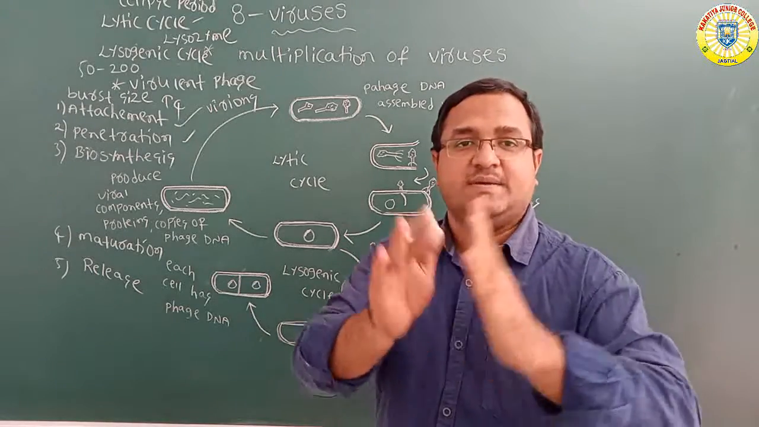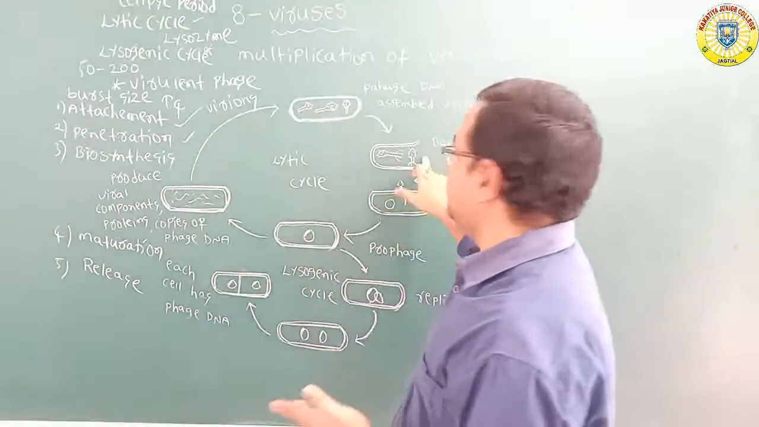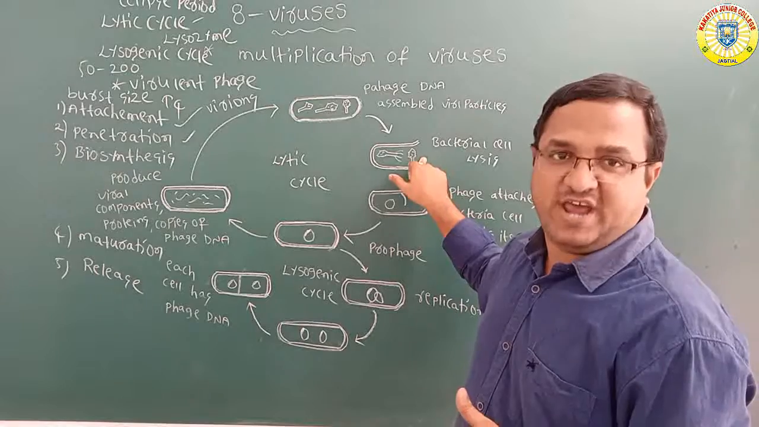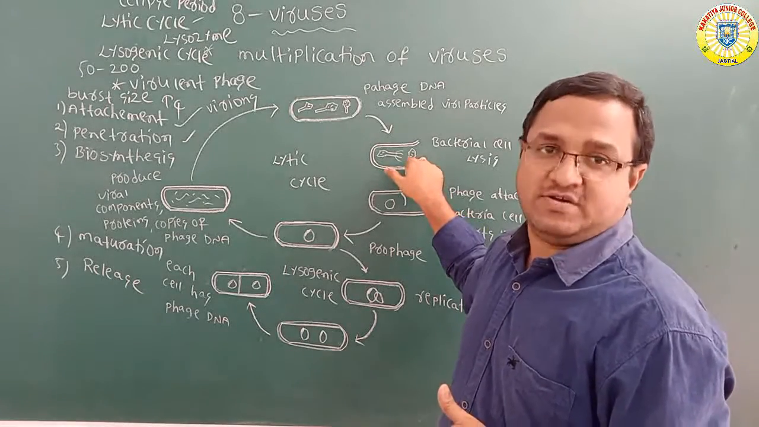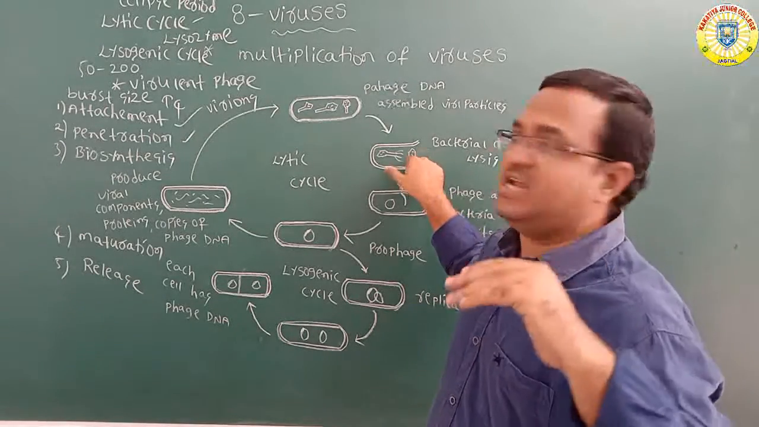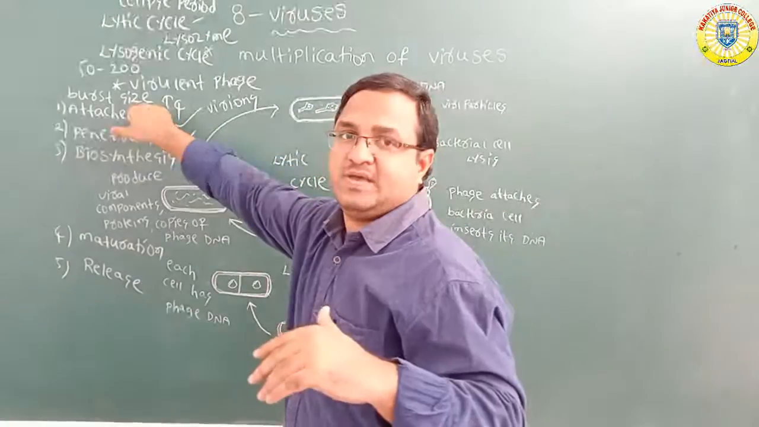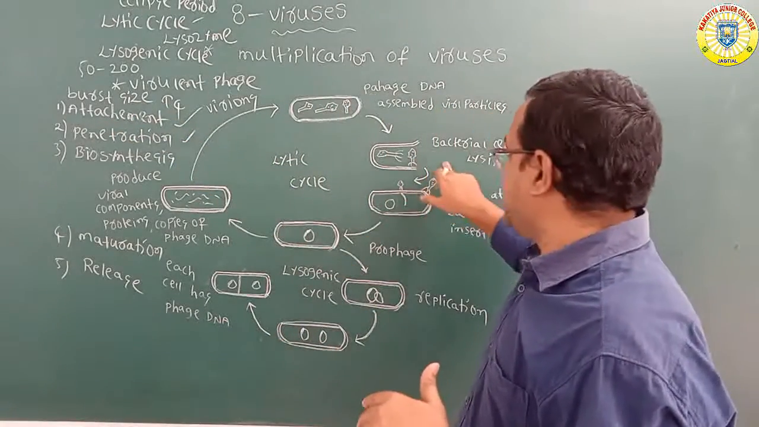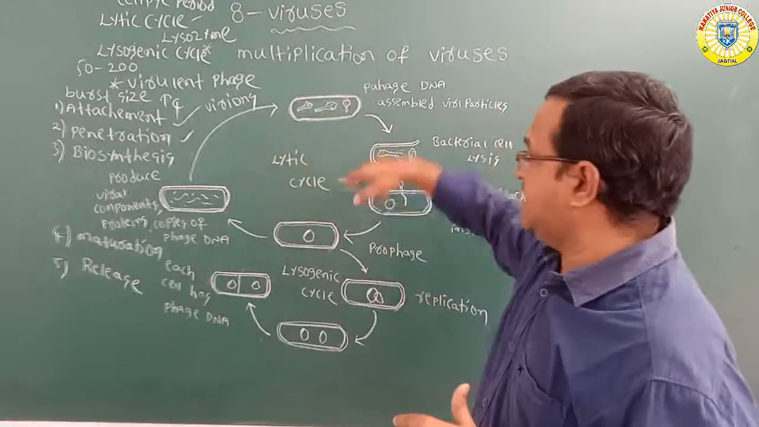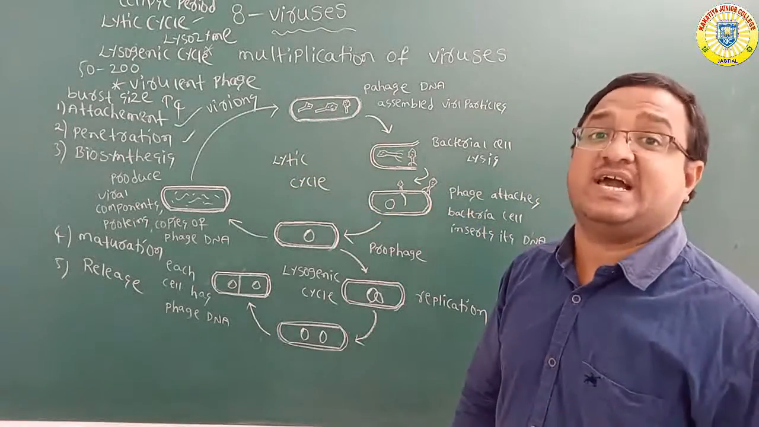When the cell wall breaks up, it can release the phage particles, the virions. At a time, 50 to 200 phage particles are released; that is called the burst size. The released phage particles can again continue the cycle. That is the lytic cycle.